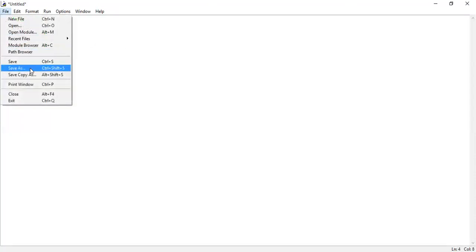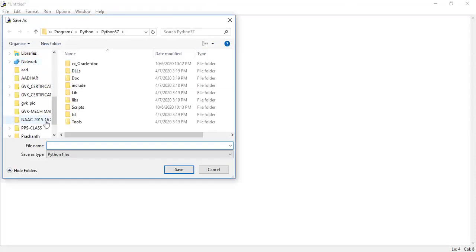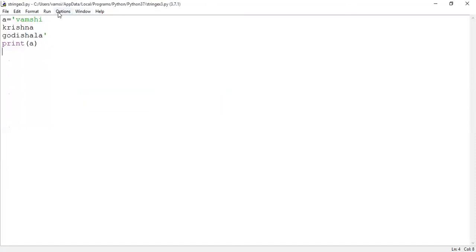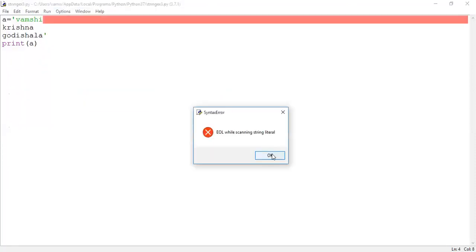See the logic? So save the code. It's an example for string, right? So string example3.py. Save the code and go for execution. Run the program. See here. What it is showing? EOL while scanning.